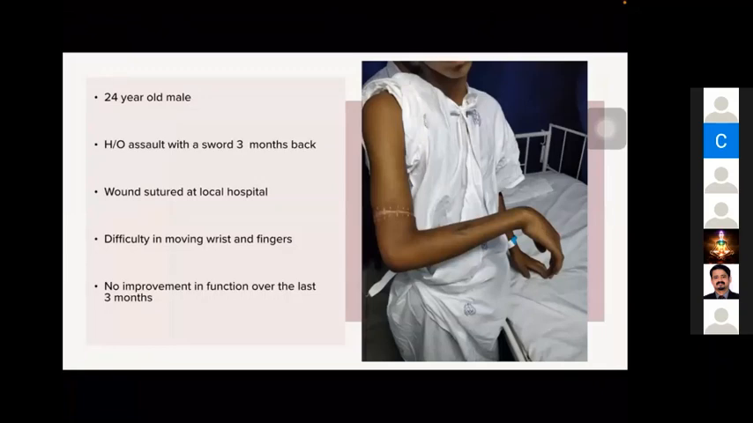So it's a case of a 24-year-old male with a history of assault 3 months back, and the wound was sutured at a local hospital. He came with difficulty in moving his wrist and fingers, and there is no improvement in function over the last 3 months. This is the most common case you can get as a short case in the DNB exam, and in spotters also.